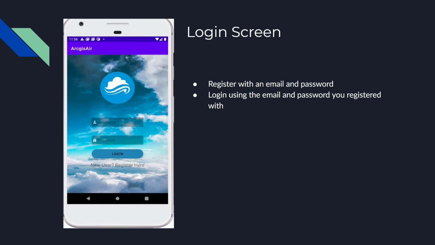I'll be talking about some of the functions of our mobile app. We first start here in the login screen. As you can see from the background logo, we designed it to have some relevance to air quality. If you are a new user, you can register through the new user register here link. It'll take you to a place where you can register with an email and password. Once you are registered, it should automatically log you in for the first time. Any existing users will have to log in with their email and password again if they log out of the app. Next slide.